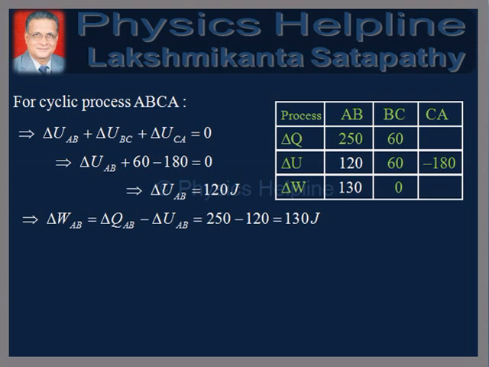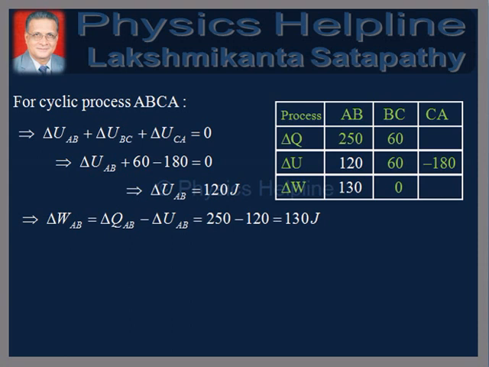For the complete cycle ABCA, delta U is equal to 0, which implies delta U AB plus delta U BC plus delta U CA is equal to 0, which implies delta U AB plus 60 minus 180 is equal to 0, which gives delta U AB is equal to 120 joules.